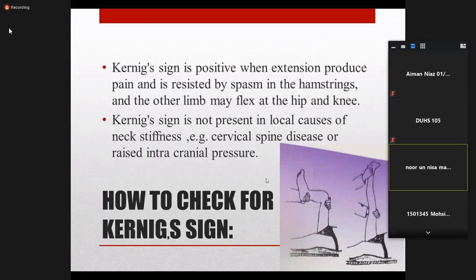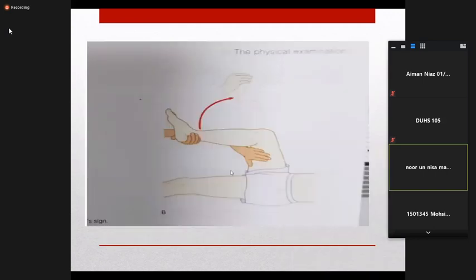So these are the three signs, and whenever they are present, they indicate inflammation at the subarachnoid space. Whatever the cause, it could be infection, inflammation due to a tumor, or inflammation due to the presence of blood in the subarachnoid space.